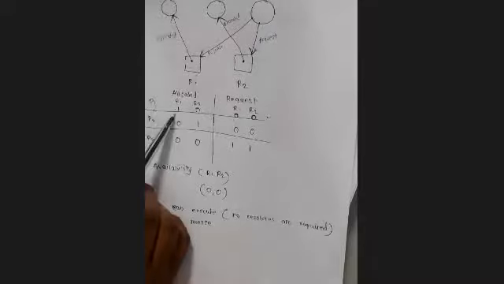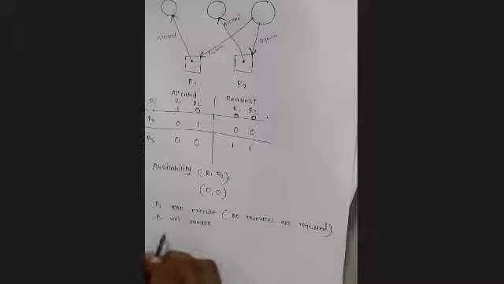P1 के लिए कौन से resource allocate हुए थे? R1. Yes. Now we can say the current availability of resources will be 1 0.